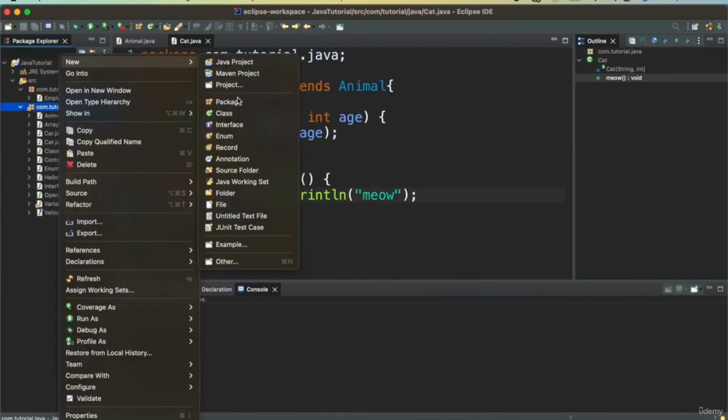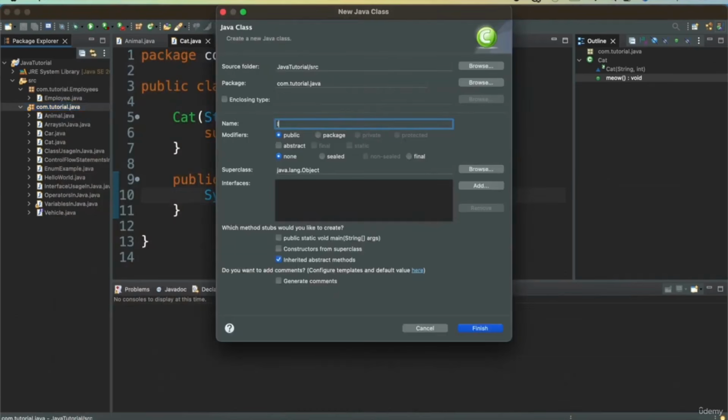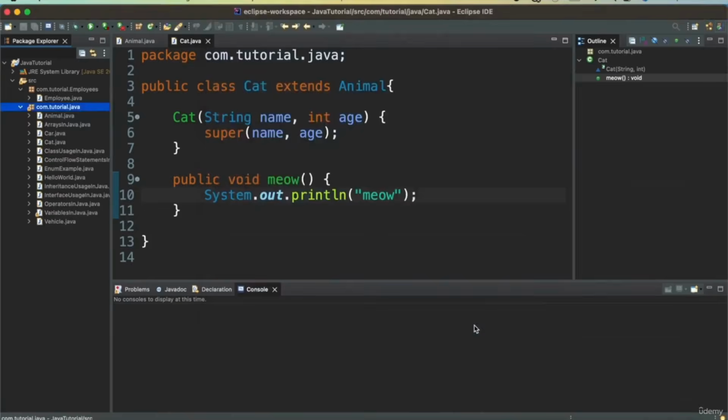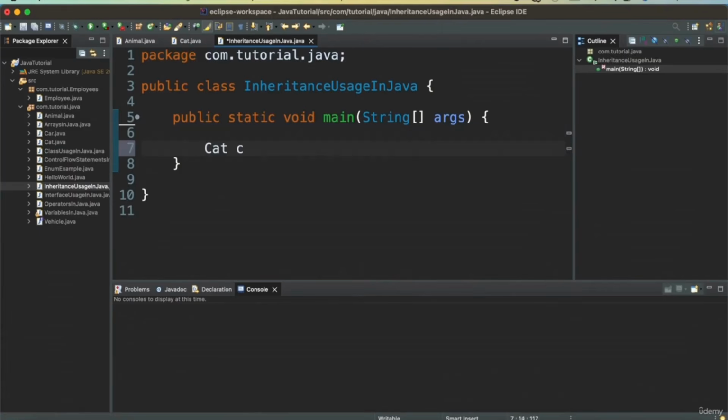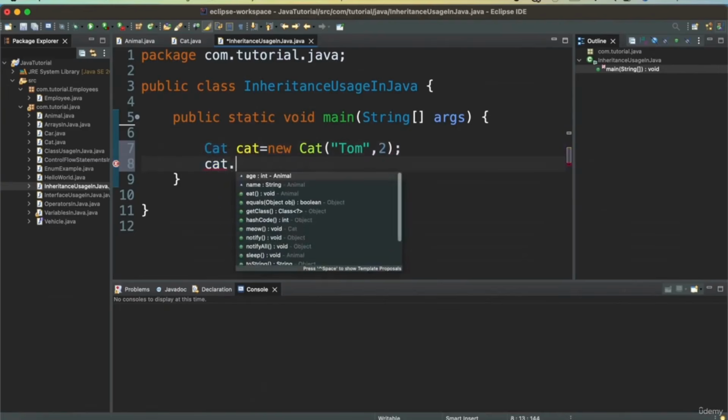So let's define a class called InheritanceUsage in Java with the main method, and here we can create a new Cat with name as Tom, age as 2, and for this Cat we can call all the methods that are defined in the superclass as well as in the subclass.